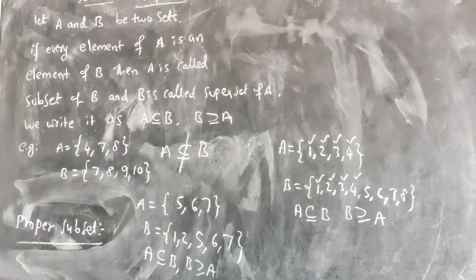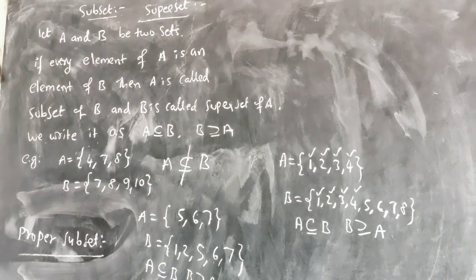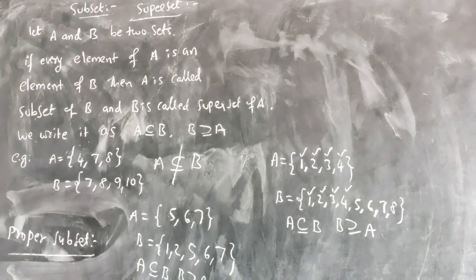So A is a subset of B means every element of A is in B.